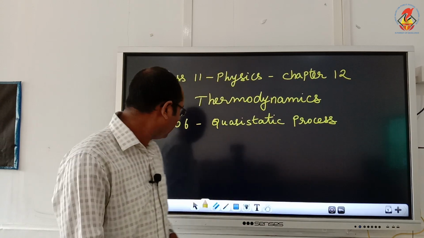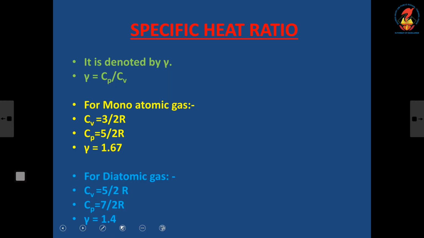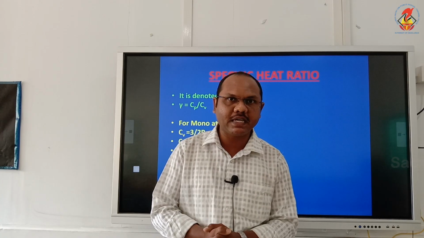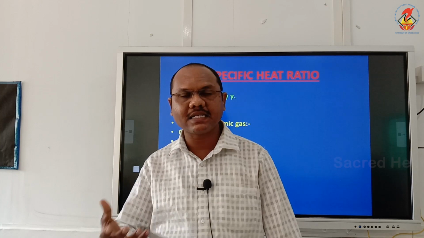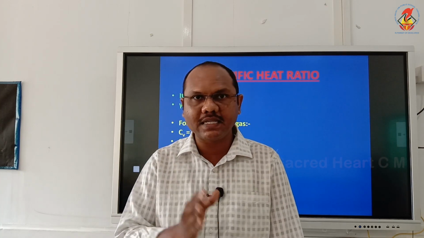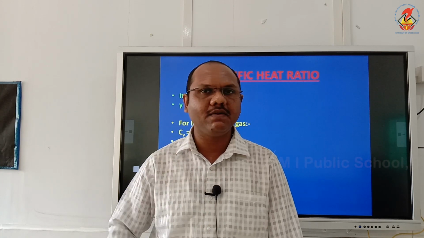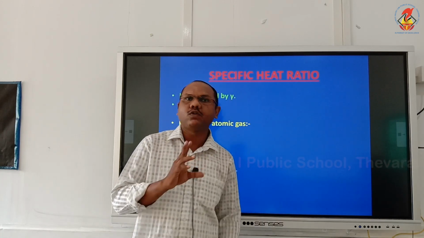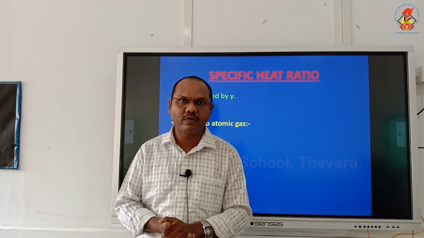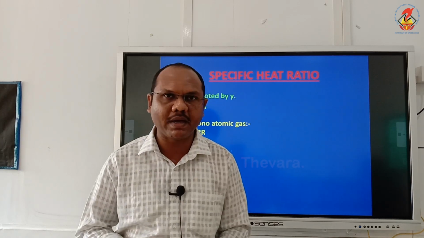In the last section, we were dealing with specific heats. And we told gases have two types of specific heat, Cp and Cv, and Cp is greater than Cv. And I told you to refer to the previous video from the chapter Thermal Properties of Matter.